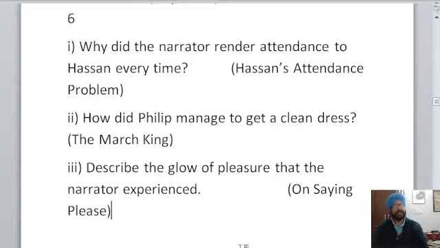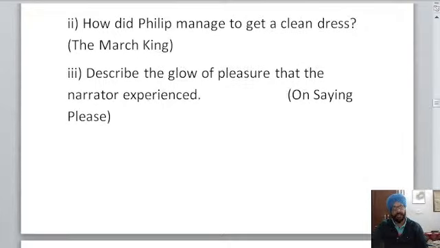So in about 1 minute's time, we would be moving forward. I hope that you have done the first question. Let me see if the other question is visible. No. Once we are done with all three, then only we can move ahead. I hope that you have done all the 3 questions. Third question is describe the glow of pleasure that the narrator experienced.